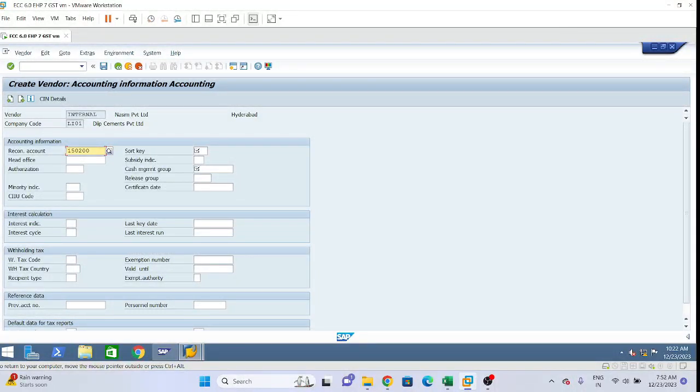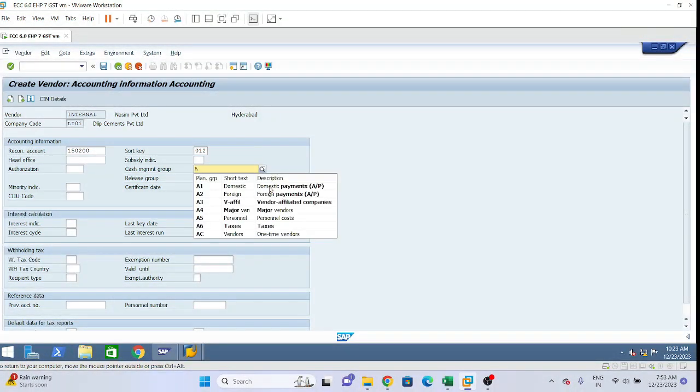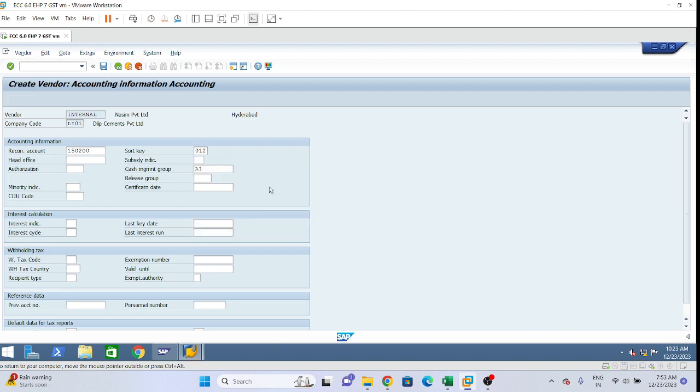Okay. So now the sort key: please give recon account 150200, and sort key is 012, and cash management group is A1. A1 means domestic payment. So now click on enter.